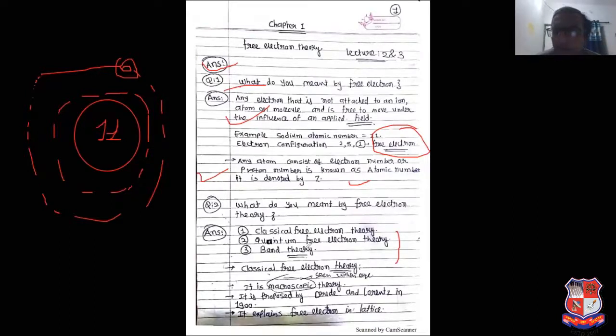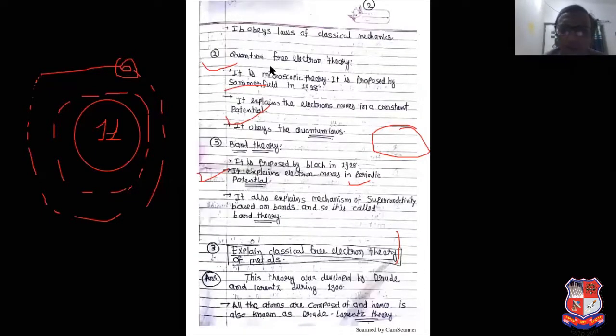It cannot be seen with the help of the eye. It was proposed by Lorentz and Drude, the scientists who proposed this model. It explains the free electron that can be present in the lattice.